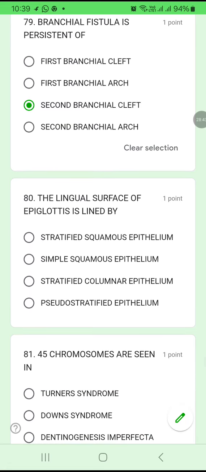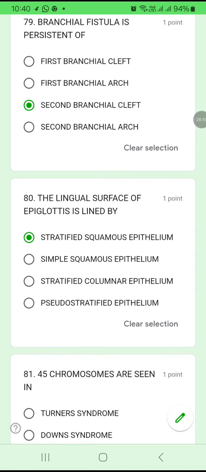Question number 80. The lingual surface of the epiglottis is lined by stratified squamous epithelium, simple squamous epithelium, stratified columnar epithelium, pseudostratified epithelium. The lingual surface of the epiglottis is lined by stratified squamous epithelium. Okay? Remember that. Stratified squamous epithelium.